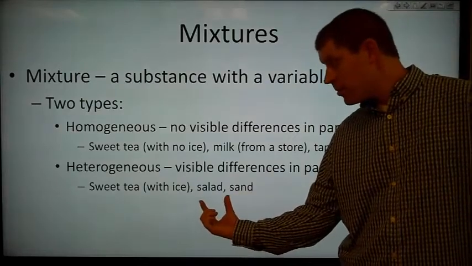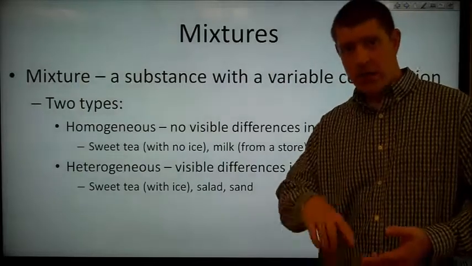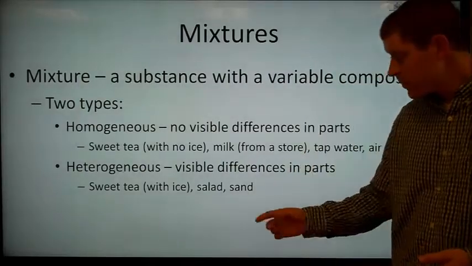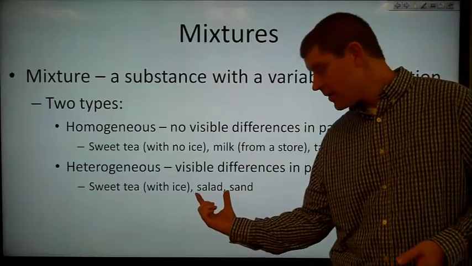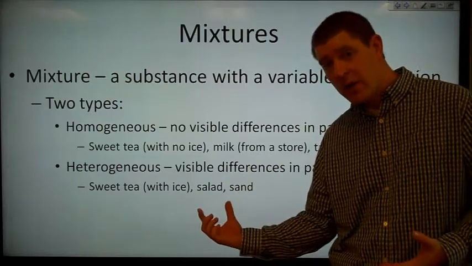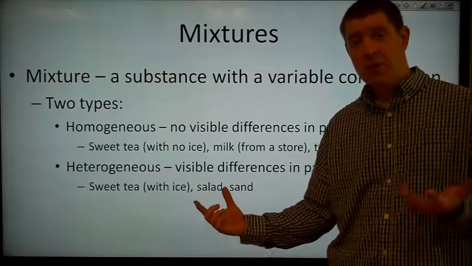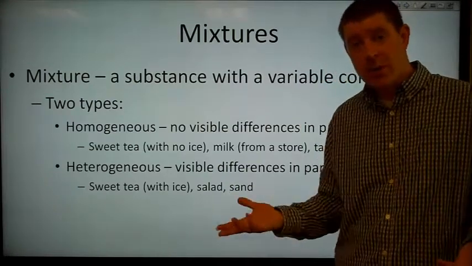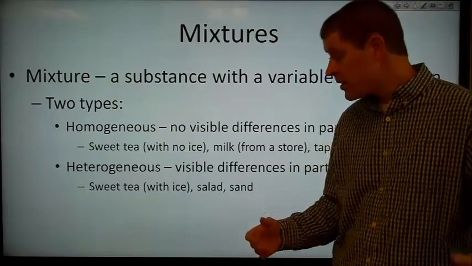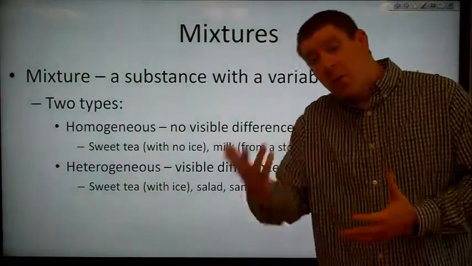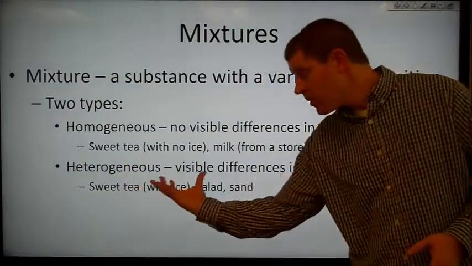Another example is a salad. In a salad, we have some lettuce and tomatoes and croutons and salad dressing, maybe. And so in that salad, we can see different parts. And more than that, we can vary the mixture. I don't necessarily have to put tomatoes in. If I don't like tomatoes, I don't put tomatoes in my salad. But you may. You may put more croutons or a different salad dressing. In your sweet tea, you may put more sugar in, or you may let the tea steep a little bit longer. And so we can vary the ratio of these things.